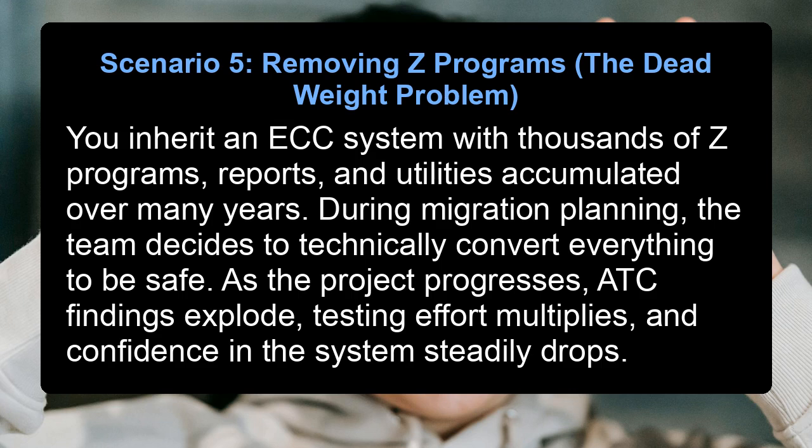Scenario 5. Removing Z programs, the dead weight problem. You inherit an ECC system with thousands of Z programs, reports, and utilities accumulated over many years. During migration planning, the team decides to technically convert everything to be safe. As the project progresses, ATC findings explode, testing effort multiplies, and confidence in the system steadily drops.